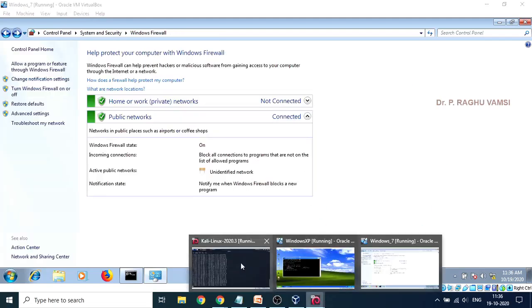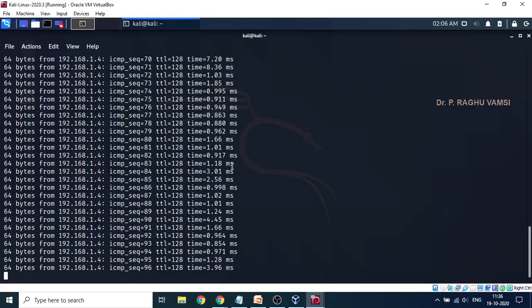Next one is the ping itself. With the ping itself, you will come to know what operating system is on the target computer. How? You can get it via TTL. If the TTL is greater than 127, then the responding system is a Windows-based system.